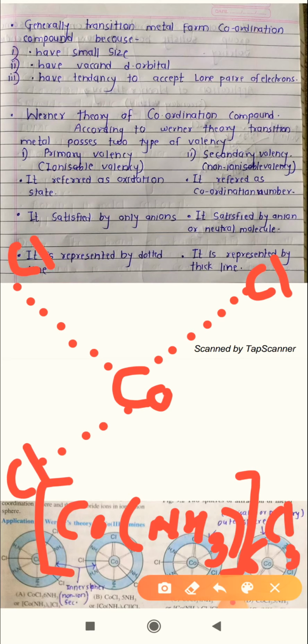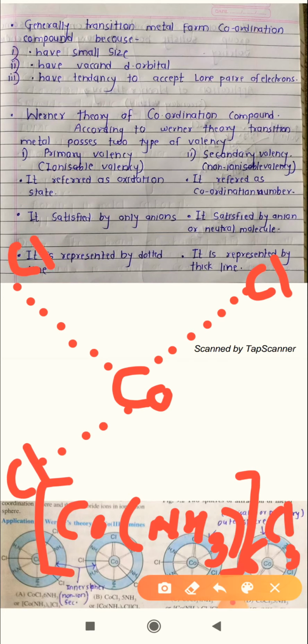Hope you are getting this particular concept. As the chlorine is present outside the square bracket, that means the chlorine atoms are ionizable. There are 3 chlorine atoms, and that number itself represents the oxidation state of that cobalt in your coordination compound.